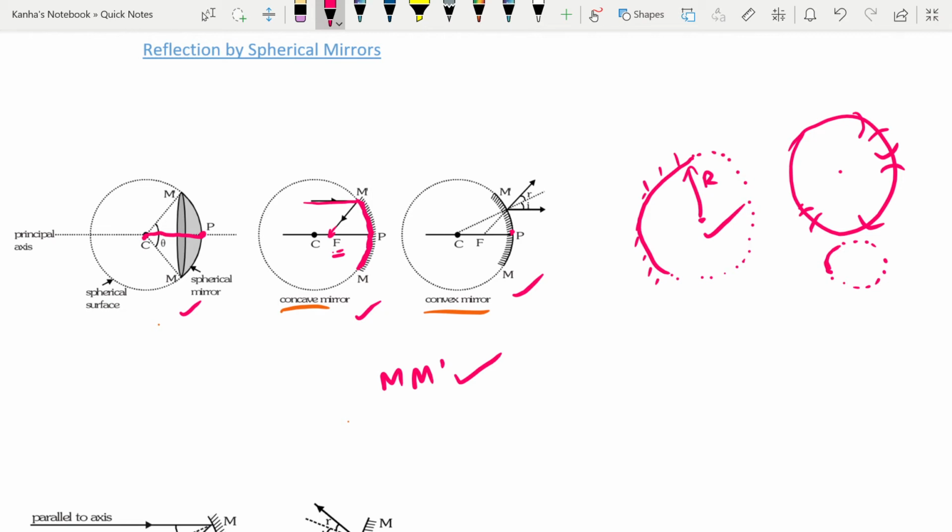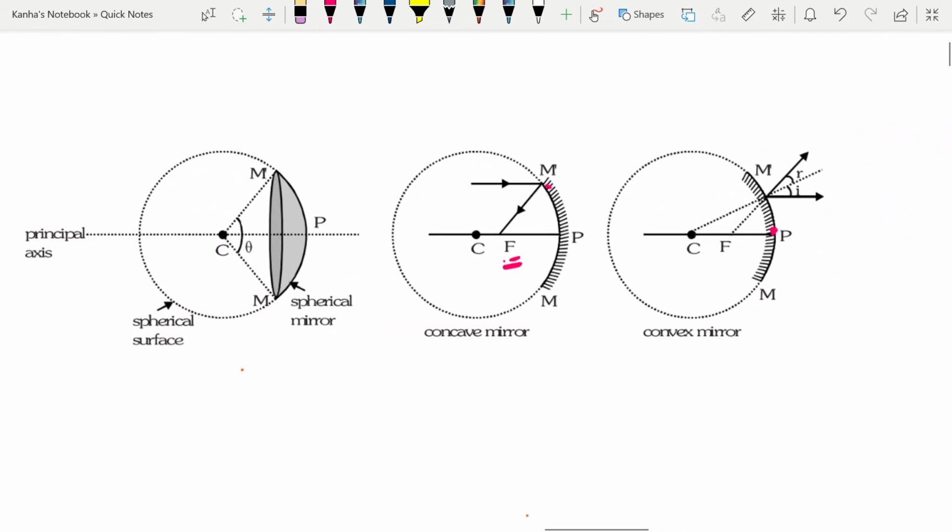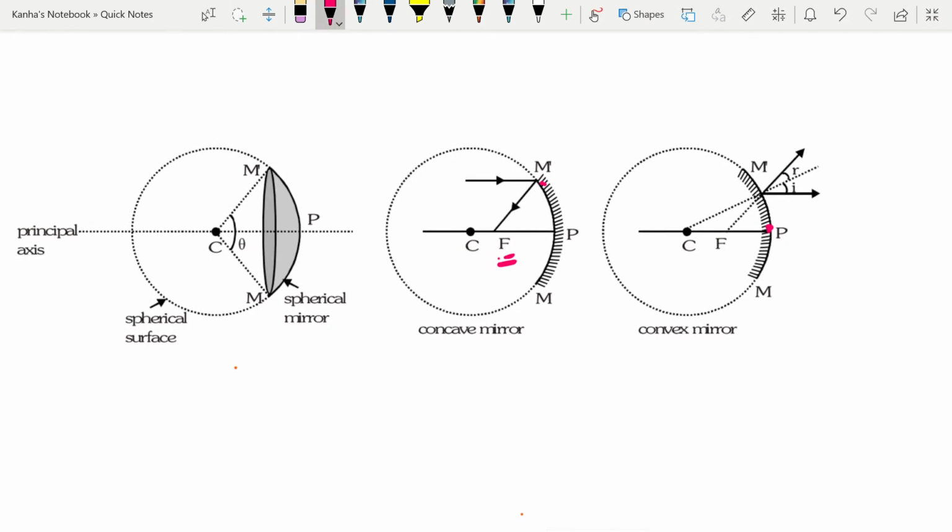Next is the focal plane. Having discussed these things, before talking about the focal plane, let me just give you a brief idea about different things that are there. We'll generally call this length the aperture of your mirror.